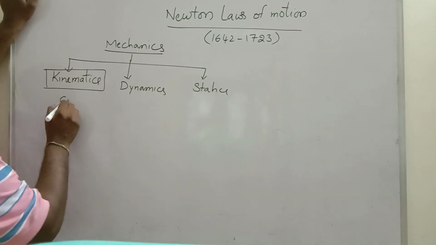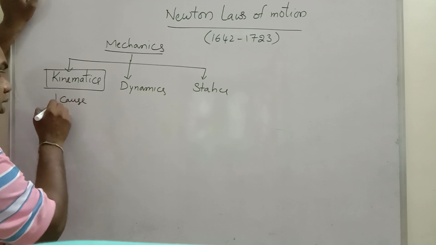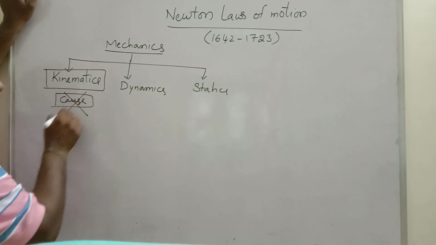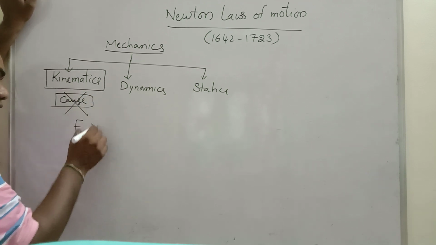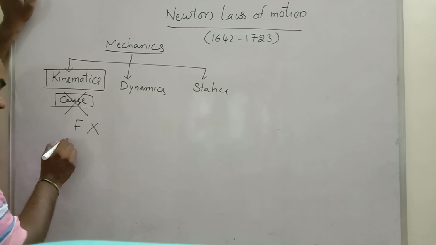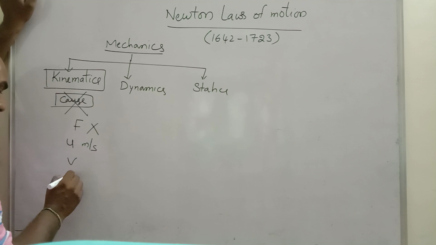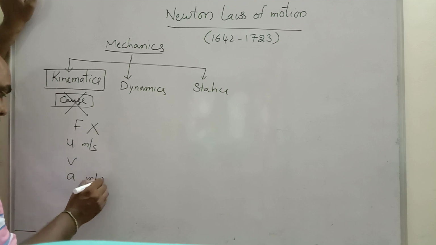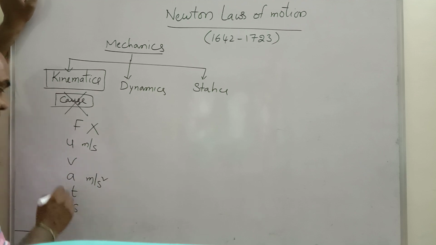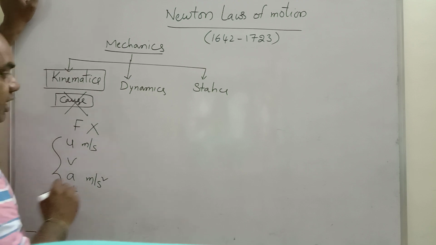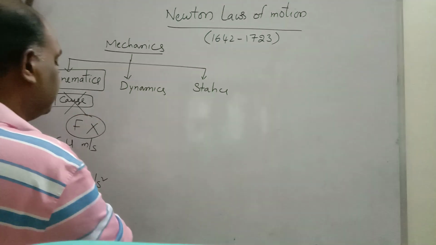We don't consider the cause, that means force. We only consider initial velocity u in meters per second, final velocity v, acceleration a in meters per second squared, time t and distance s. Only these five things we consider, but force we will not consider.